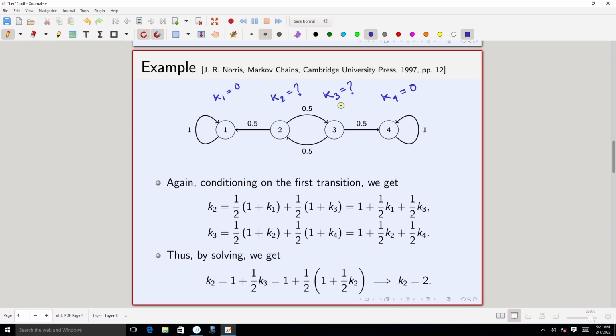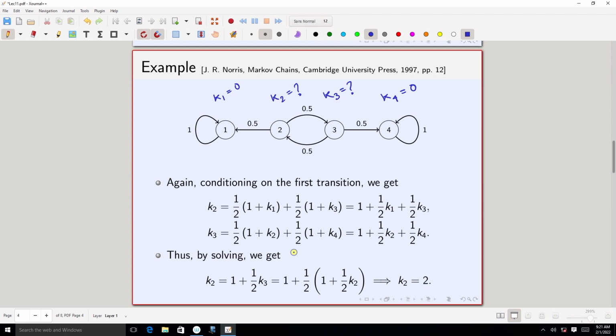Of course, I have 4 states, so I have 4 k values. Among these, we already found that k1 and k4 are 0. Now we are looking for k2 and k3. So how can we find them? The idea here is, again, nothing but the use of a system of linear equations.